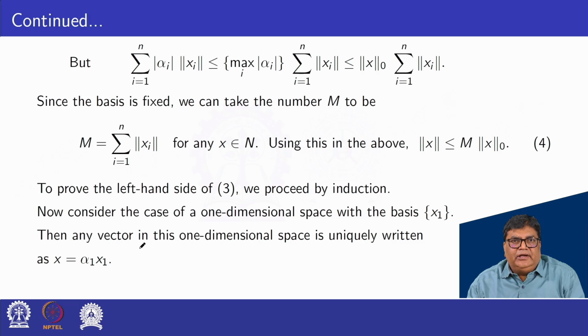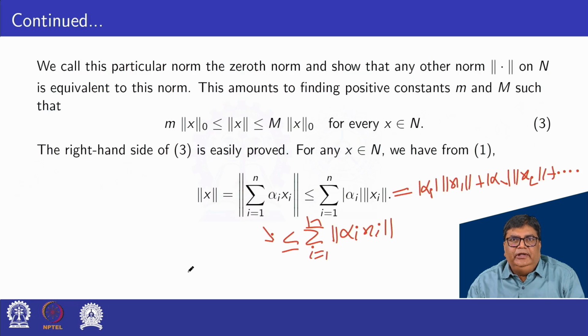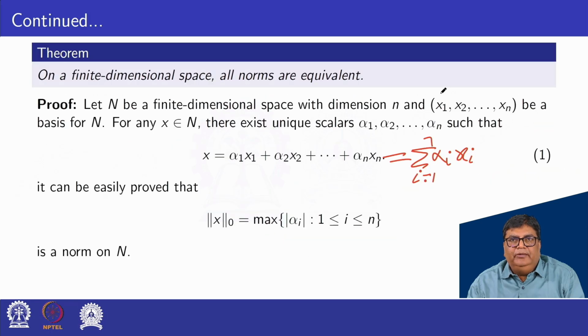Then any vector of this one-dimensional space is uniquely written as x = alpha 1 x1. Why? Because here we have an n-dimensional basis x1, x2 and so on xn, so a vector x can be written as x = alpha 1 x1 + alpha 2 x2 + and so on alpha n xn.